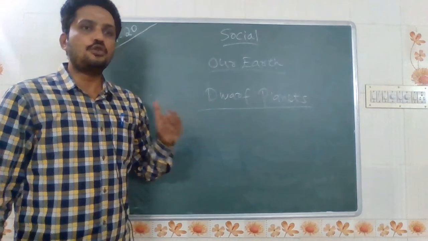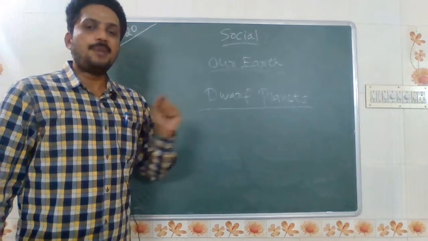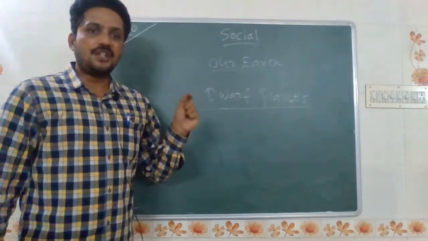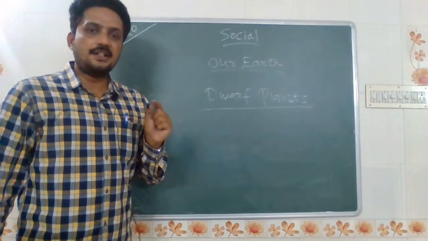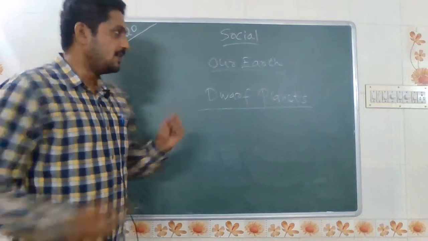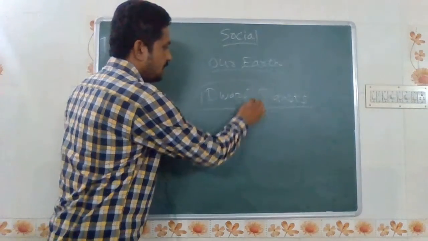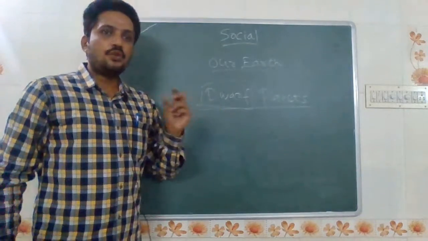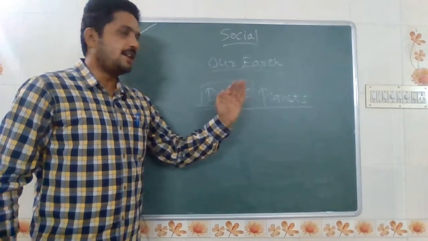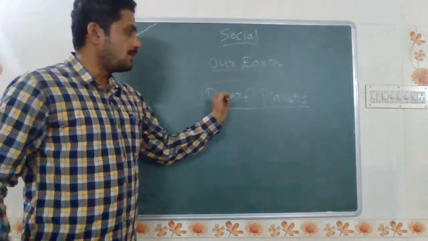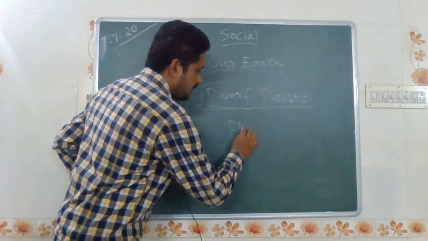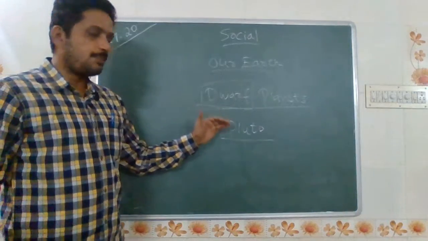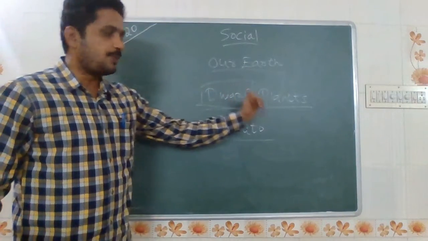Everybody knows that before 2003 there were 9 planets in the solar system. But after 2003 the scientists recognized that Pluto is not a planet. It is called a dwarf planet. Dwarf planet in Tamil we call Ullagraham. It's not a planet. So Pluto comes under dwarf planets.